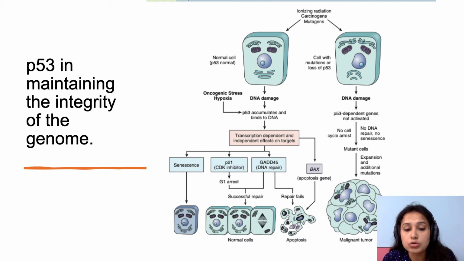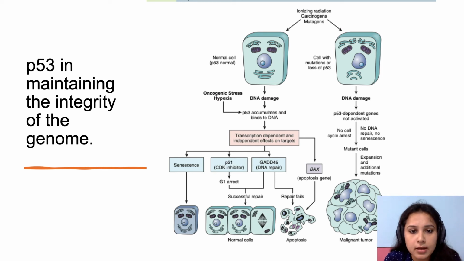P53 also monitors for internal stress of the cell. For cells that have damaged DNA, if the P53 is normal, not mutated, then acting through various pathways, it will cause the cell to undergo either senescence or apoptosis.